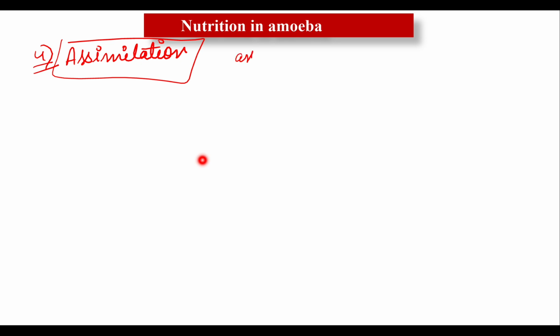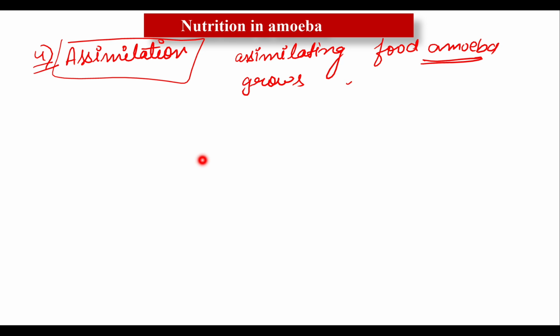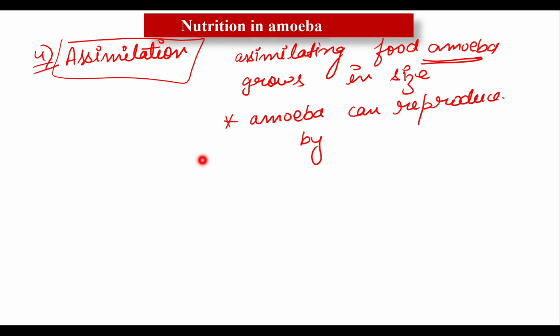Thus by assimilating food, amoeba grows in size. Clear? Amoeba can reproduce by dividing into two daughter cells.